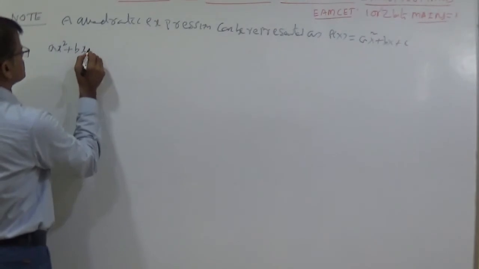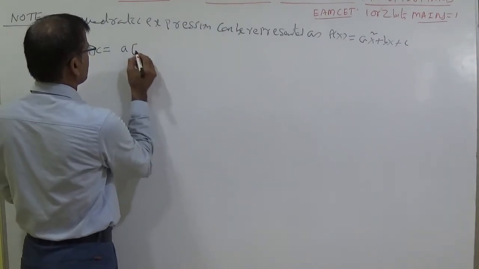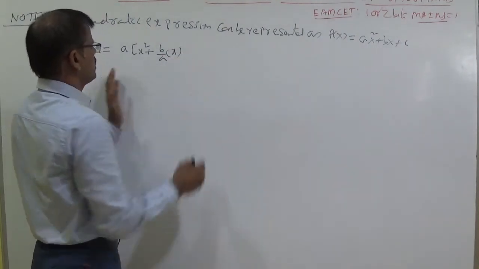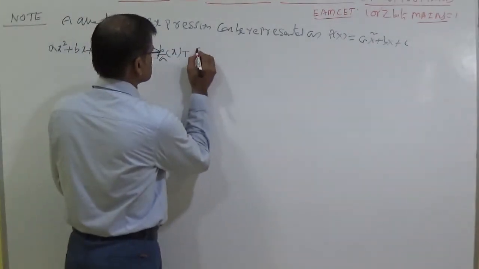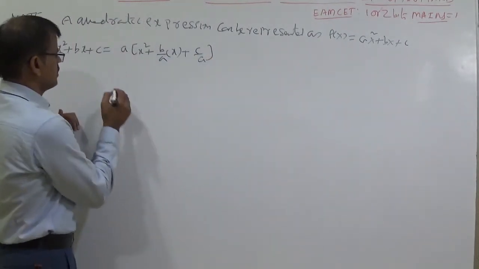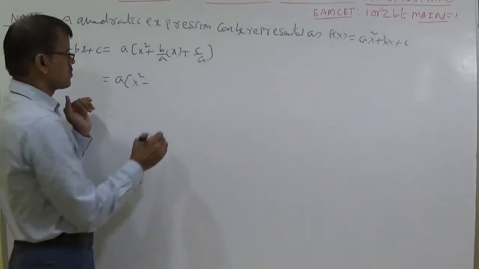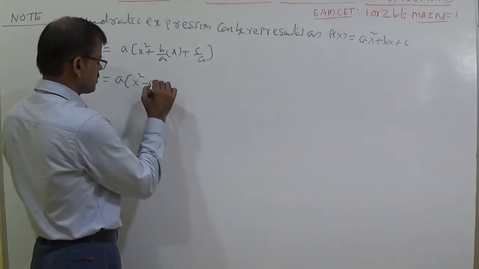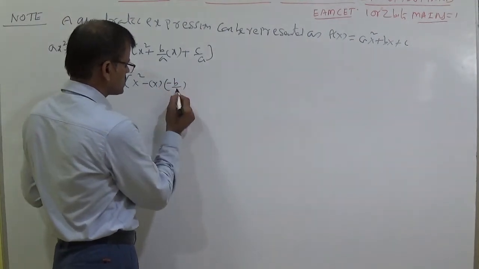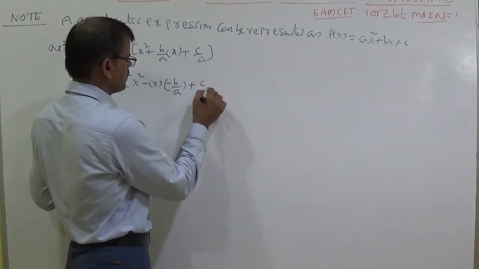ax square plus bx plus c is equal to, students, take common as a, it becomes x square plus b by a into x plus c by a. In next step you can write this one as x square minus x into minus of b by a plus c by a.